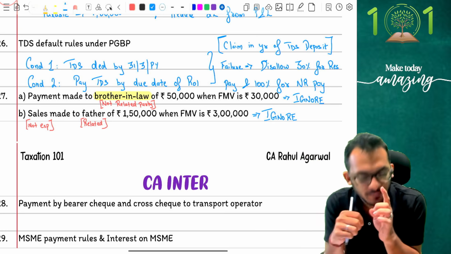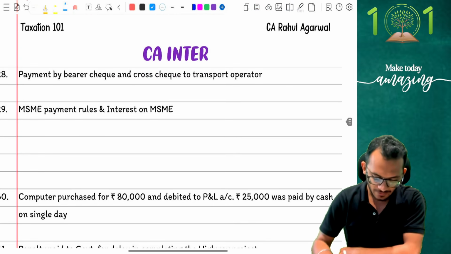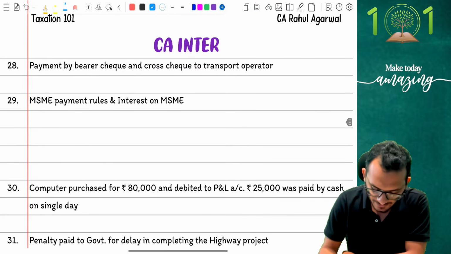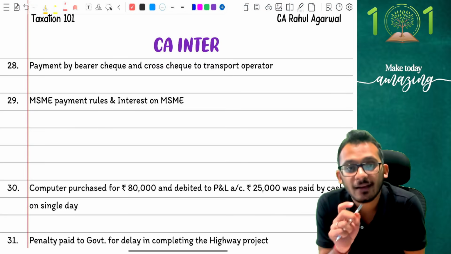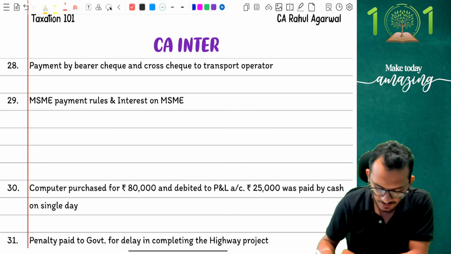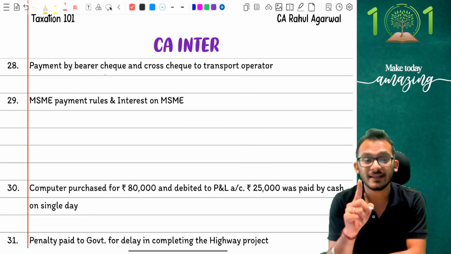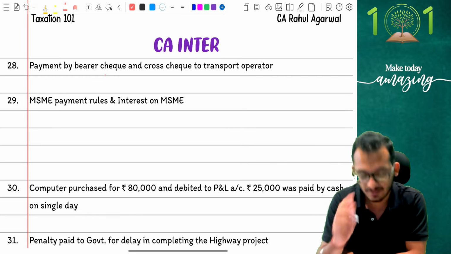Any doubts, my friends? Yes? Good. Let's look at adjustment number 28. Adjustment number 28 is a fun trick. Adjustment number 28 says payments made by bearer cheque and cross cheque. The first question you need to realize is, are bearer cheque and cross cheque a permissible mode?